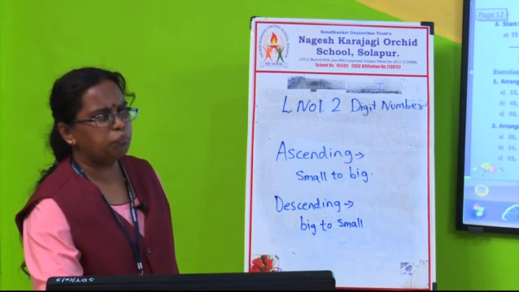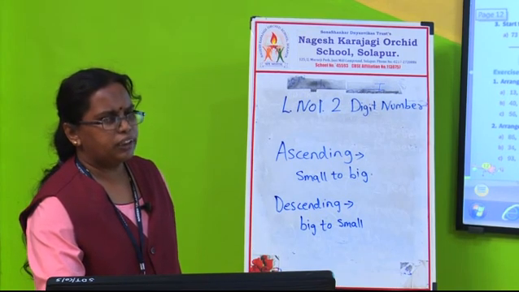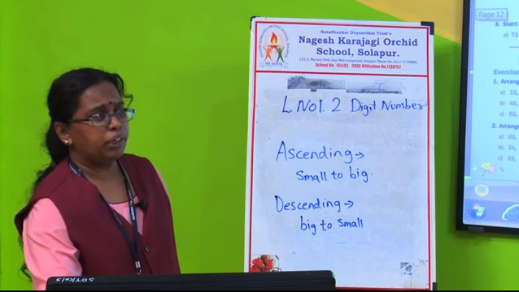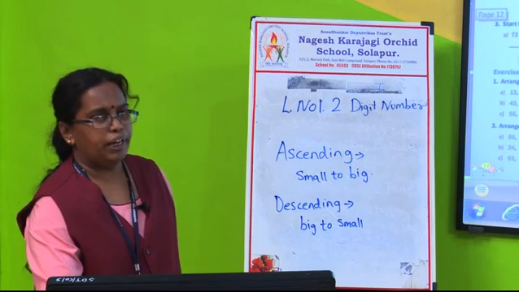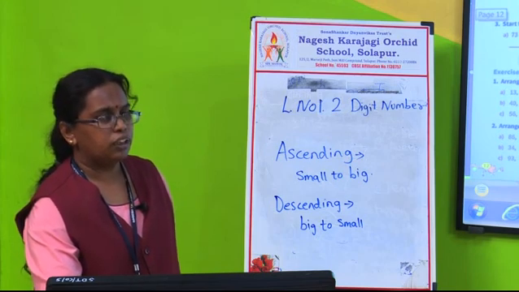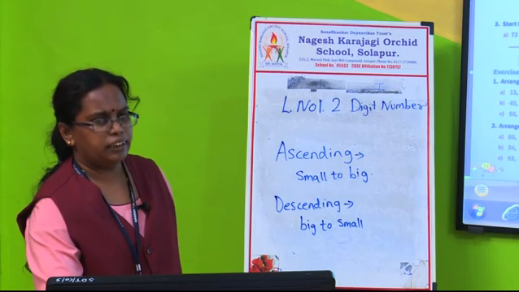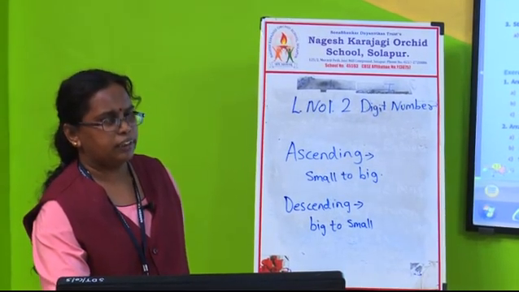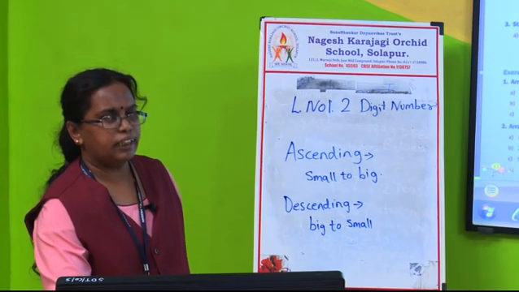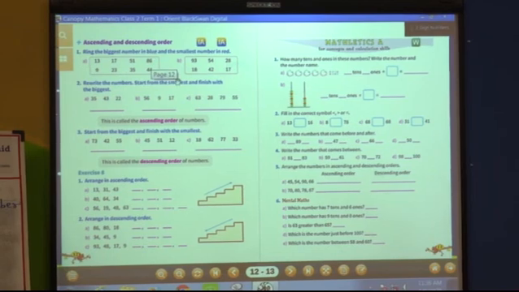Now ring the biggest number in blue and the smallest number in red. Now from this you can see, is 13 bigger than 17? Yes, children, 13 is no. Then 51, yes, bigger than 13, yes. Then 86, yes. Then from this all, which is the biggest number? Yes, this 86 is the biggest number. So you are going to circle in the blue color.